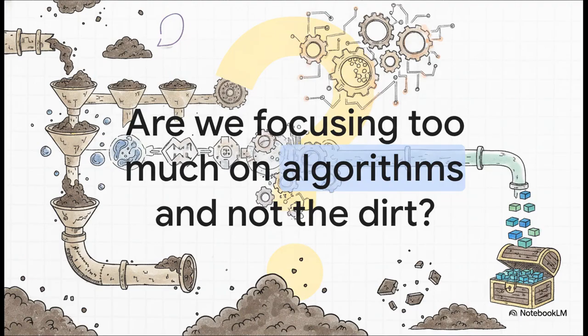And when you step back and look at this entire process, it becomes abundantly clear that data extraction, cleaning, and transformation actually comprises the vast majority of the work in building a data warehouse. Which leaves us with one final provocative question to chew on. If real-world data is this dirty, and pre-processing is where the heavy lifting truly happens, are we focusing entirely too much on the flashy, complex algorithms and not nearly enough on the dirt?